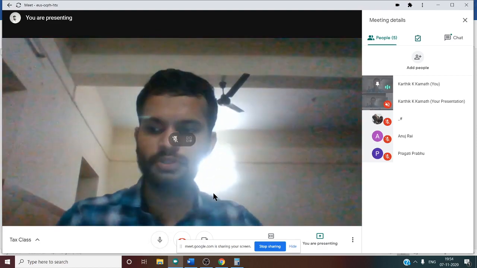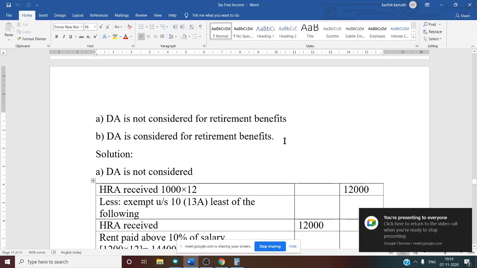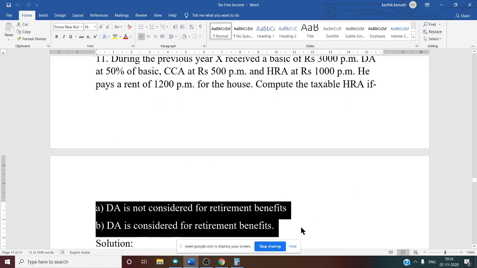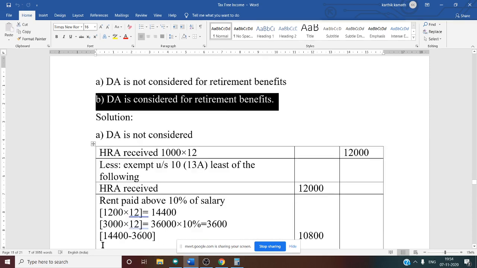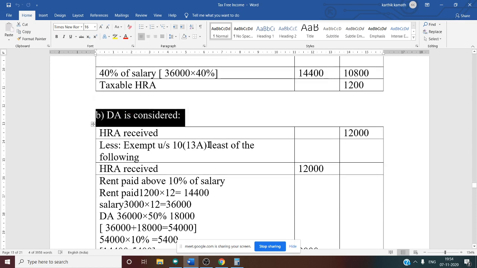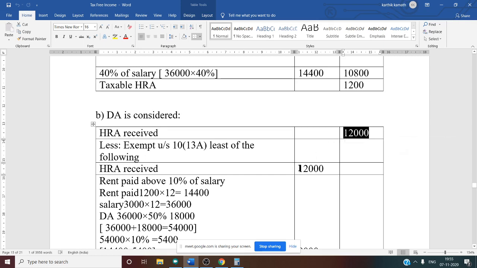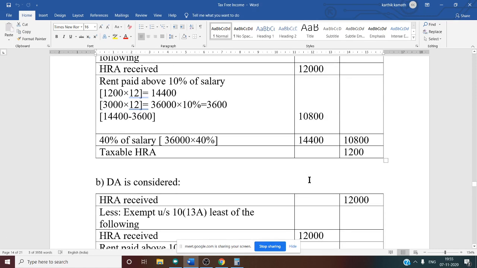See this, after solving, now DA is not considered. The second thing we need to see is that there are two questions they have asked in the problem. The next question is that DA is considered for retirement benefit. Now we have not taken DA. In this second case, we should consider DA. Now let us solve for the second one. When the DA is considered, same thing, you need to do the three columns. First one is HRA received, same answer, that is 12,000. HRA received given in the problem is 1,000 per month. We want it for 12 months, 1,000 into 12, that is 12,000.